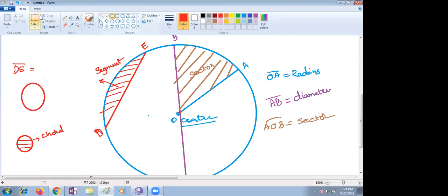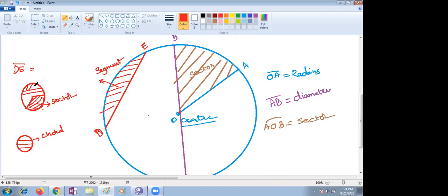Sudisha, in this, suppose I take here, this is the center, this is one radius. We know the center to any point on the circle. If I take this part, another radius, the region bounded by these two radii and the arc, we call it a sector, Nana. But we are drawing many chords.